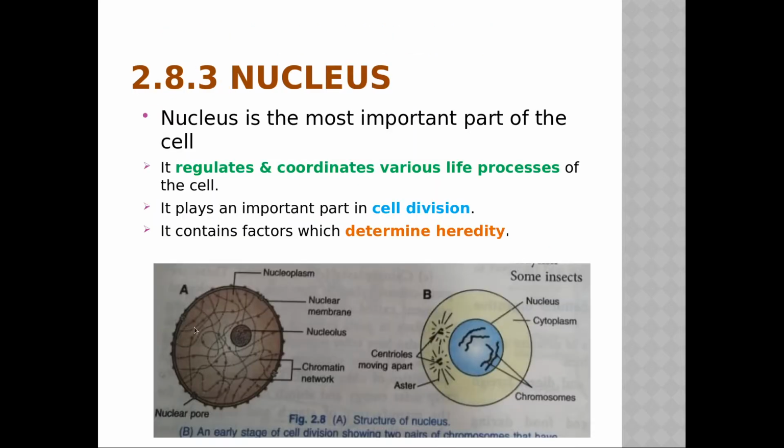When they were thin and the dense network was there, when cell division is not happening, at that time they are called the chromatin network. But once cell division starts, this chromatin fiber will become thick and ribbon-like structures, and they will therefore be called chromosomes. See here in this figure, they have shown the chromosomes. These are now the chromosomes.